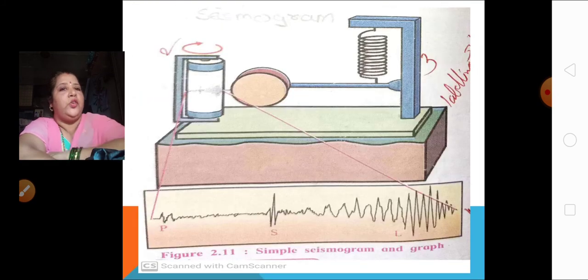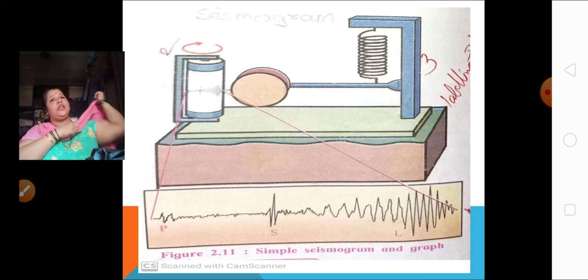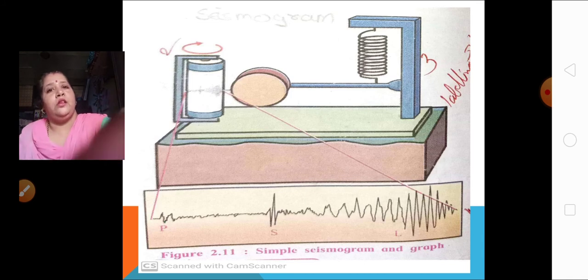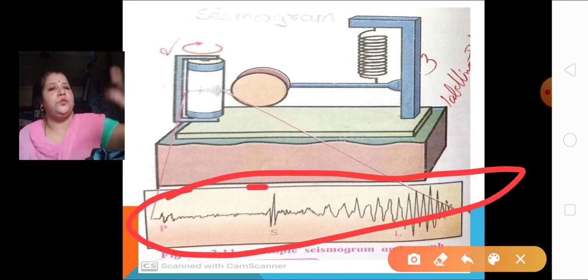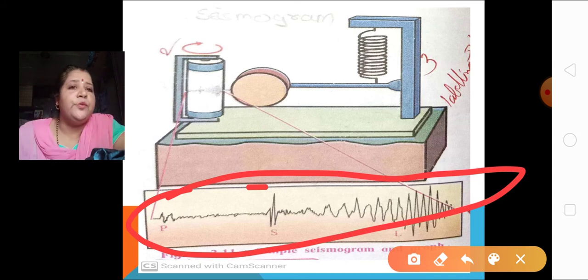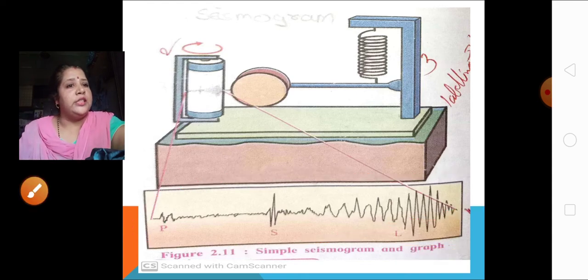Yes, you can see the diagram over here. It is a simple seismogram, and along with it a graph is shown. With the help of this seismogram, a graph is drawn to know about the seismic waves.